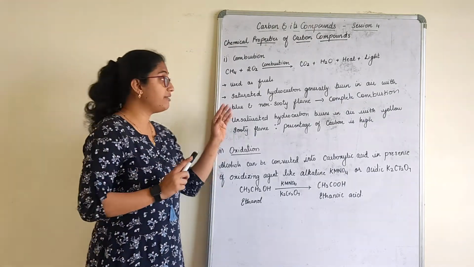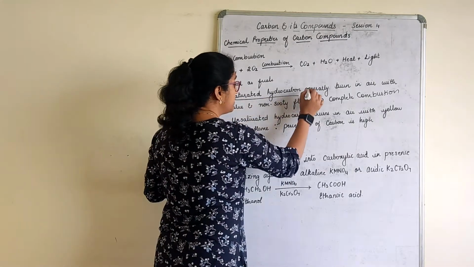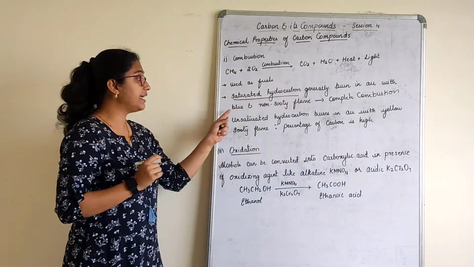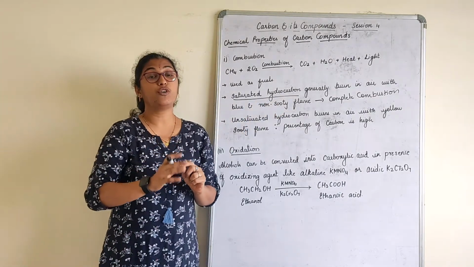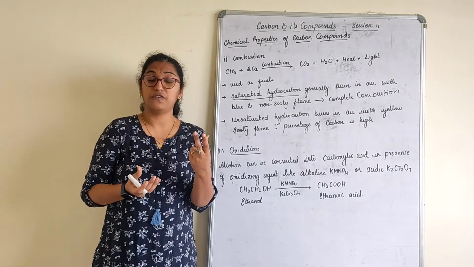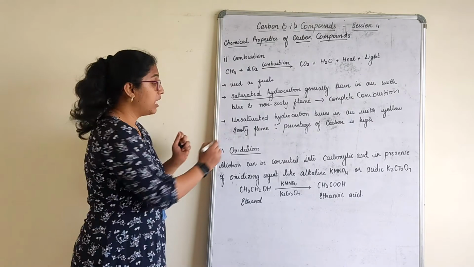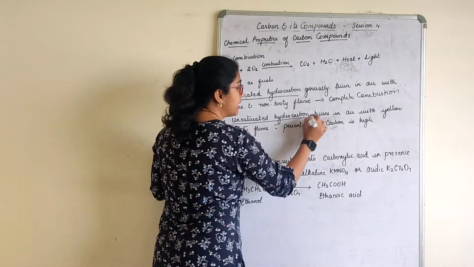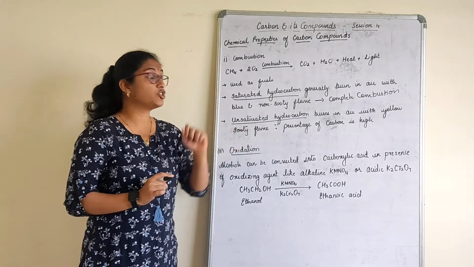So generally when we talk about hydrocarbons, all saturated hydrocarbons generally burn in air with a blue and non-sooty flame. I gave you the example of LPG and a candle to make you realize the color of the flame and understand what is sooty and non-sooty flame. All unsaturated hydrocarbons burn in air with a yellow sooty flame because the percentage of carbon is high.